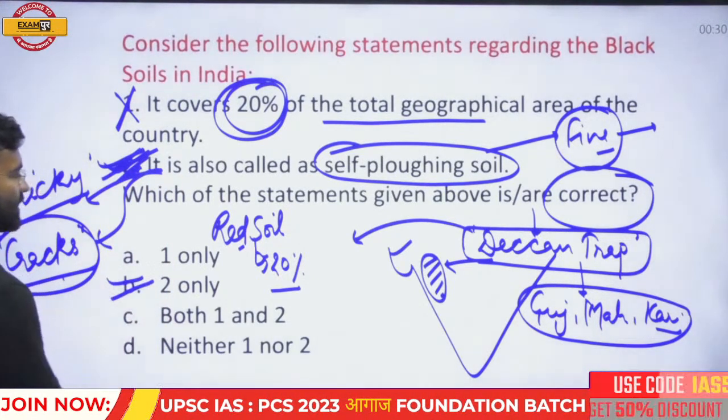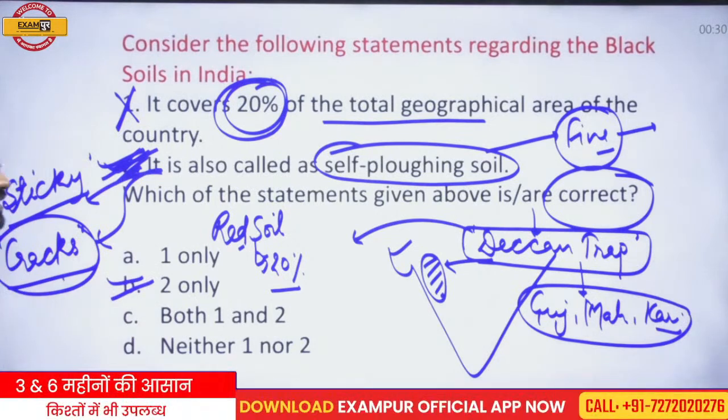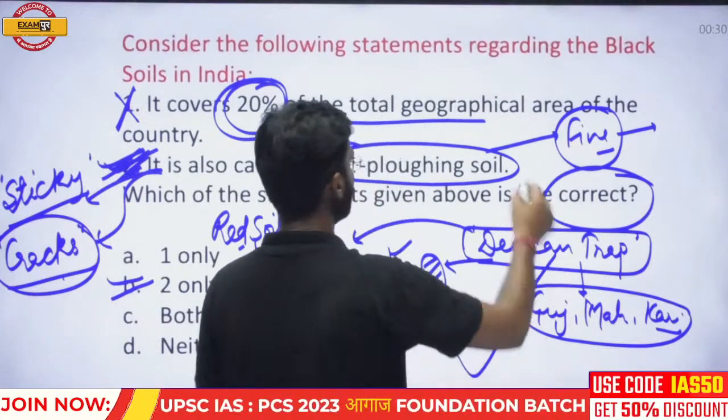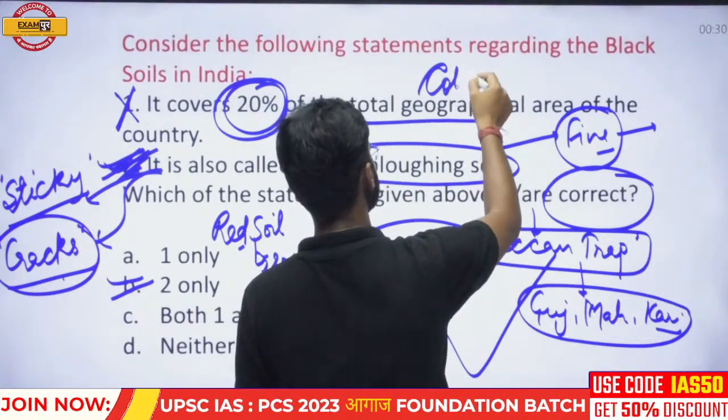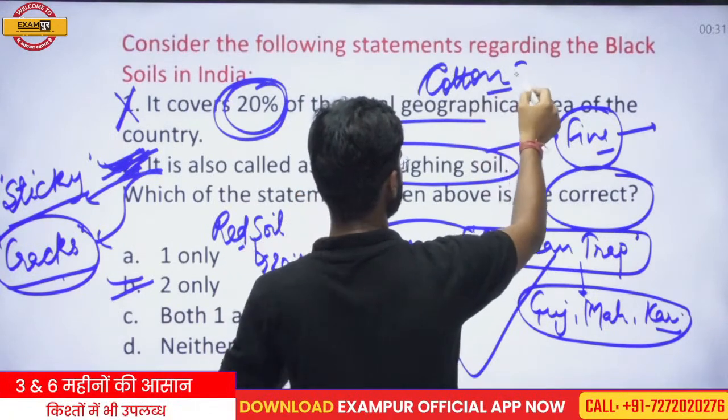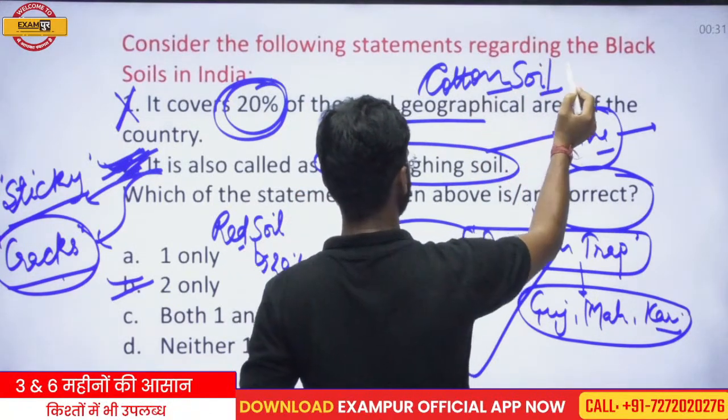Only two statements are correct regarding the black soil. Some other important information regarding the black soil: black soil is useful for the agriculture of cotton, and that is why it is also termed as the cotton soil.